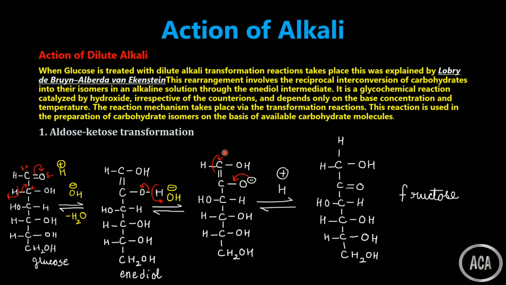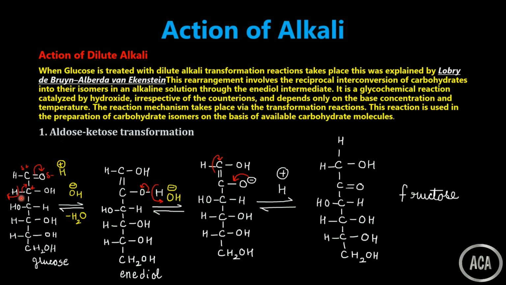First we are going to take up the aldose to ketose transformation. Over here, we have started with glucose. This is the aldehyde group of glucose, the carbonyl group. It is highly polar, delta positive on the carbon and delta negative on the oxygen. This is taking place in a lot of water, dilute alkali. Then we have an alpha carbon here. Which carbon is called an alpha carbon? The carbon which is adjacent to the functional group. Here the functional group is the aldehyde group.